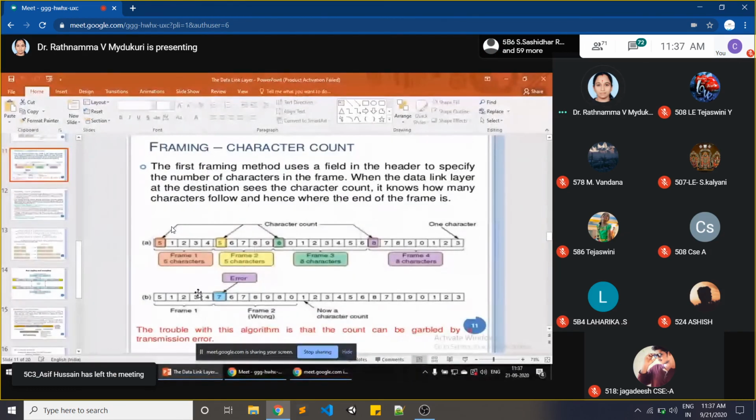See here. This is our character count. Who is that person? 504. Okay, you please respond to me. So you are shown with some number of characters here. Some frames are sending. So what is this number indicating here?